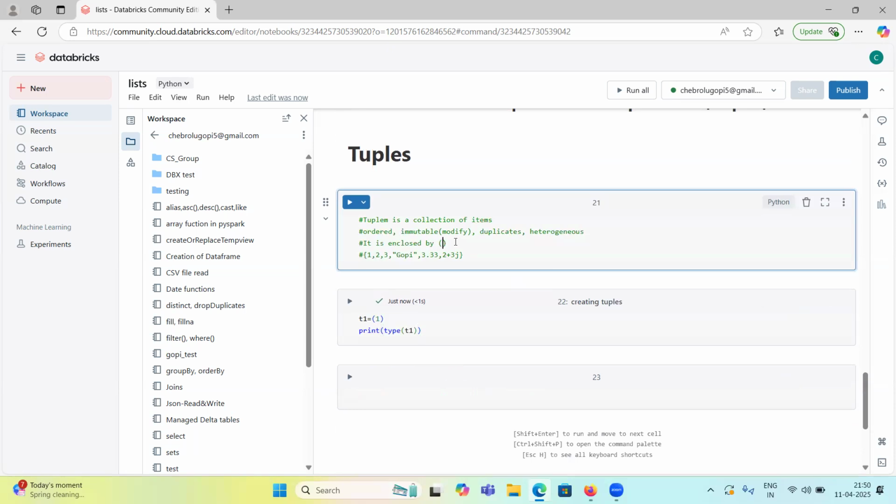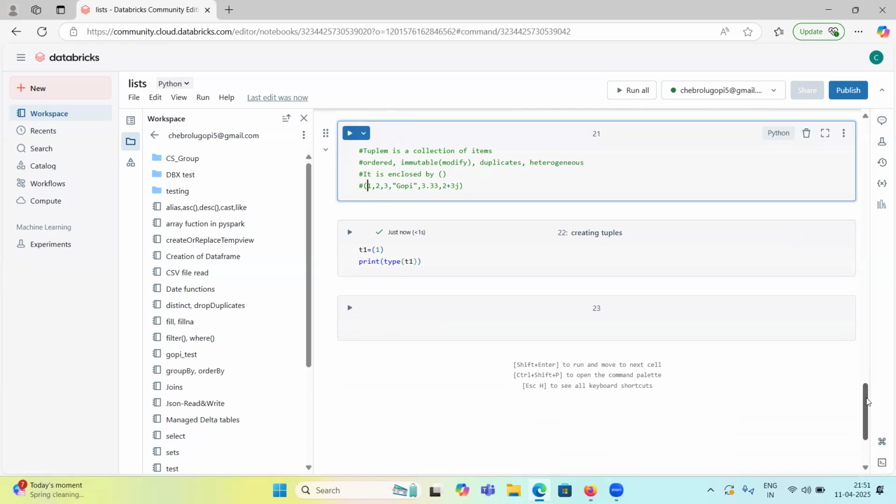Curly braces we will use for dictionaries and sets. I got confused. So the tuples are enclosed by parentheses.